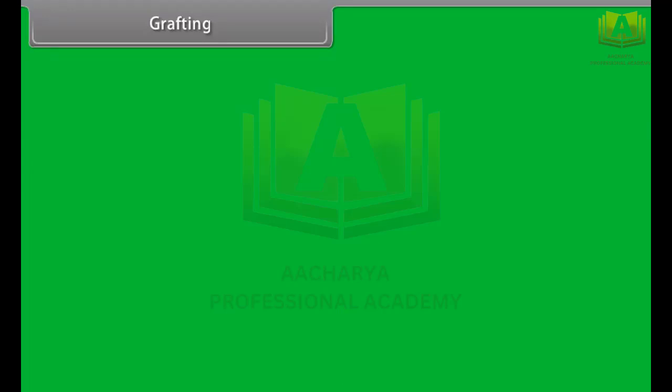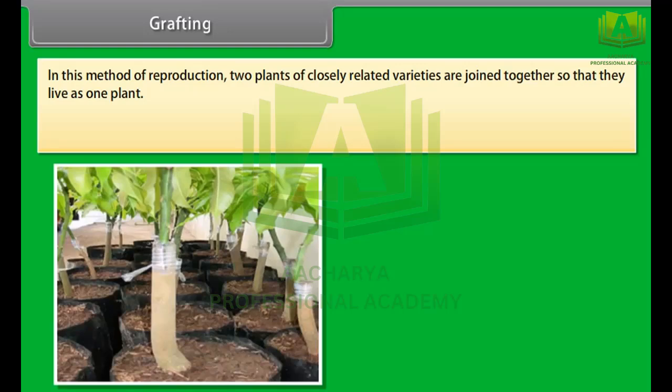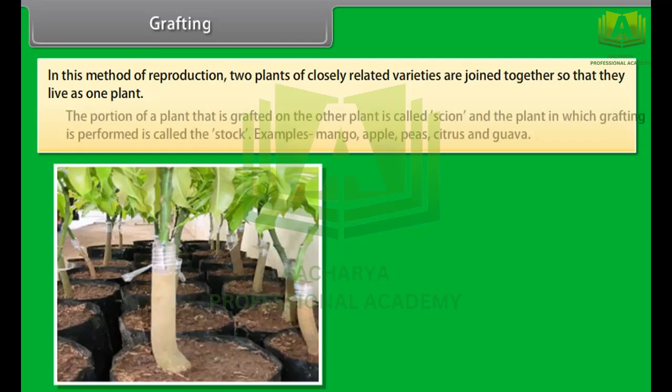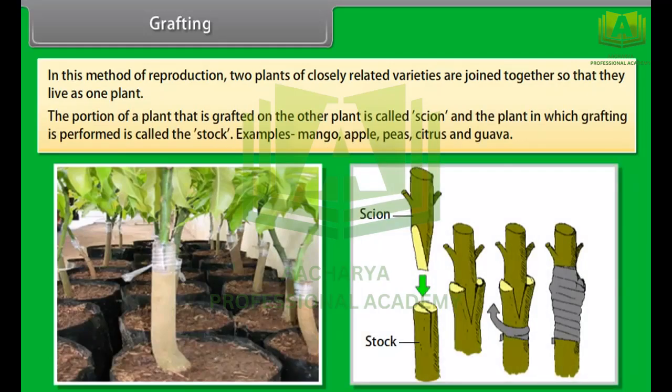Grafting. In this method of reproduction, two plants of closely related varieties are joined together so that they live as one plant. The portion of a plant that is grafted on the other plant is called scion, and the plant in which grafting is performed is called the stock. Examples: mango, apple, pear, citrus, and guava.